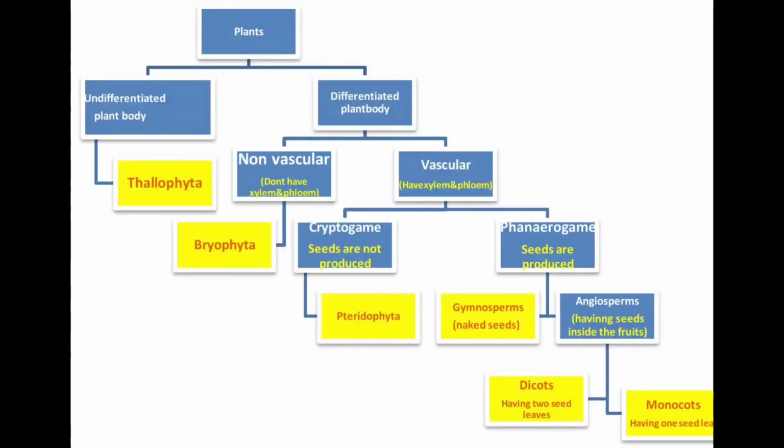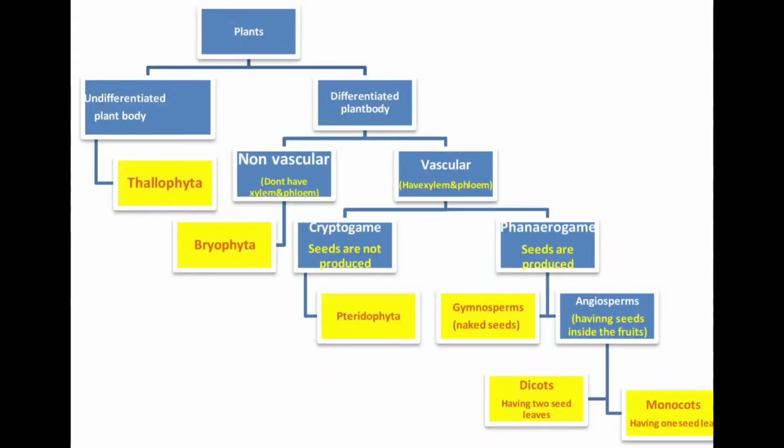If we see the classification clearly and in detail, first see here Nana. The plants are first differentiated depending upon their plant body differentiation. The undifferentiated plant body is thallophyta, and the differentiated plant body is again divided into two types depending upon the presence of the vascular system, non-vascular plants and vascular plants. Under the non-vascular plants, we see the bryophytes, and under the vascular plants, we see two further differentiations depending upon whether seeds and flowers are present or not. Though they have the vascular system, they don't produce flowers and seeds.